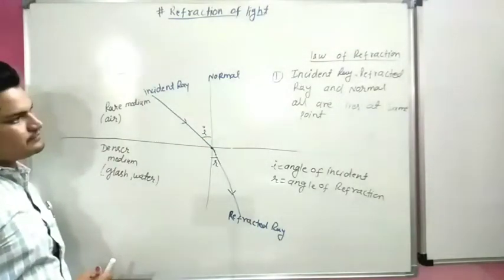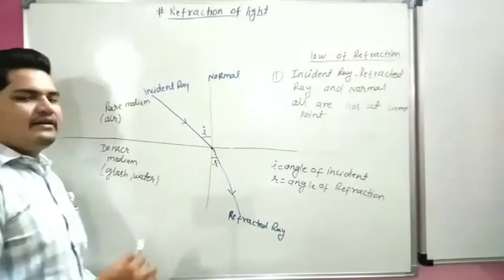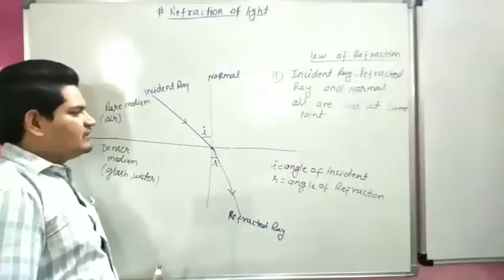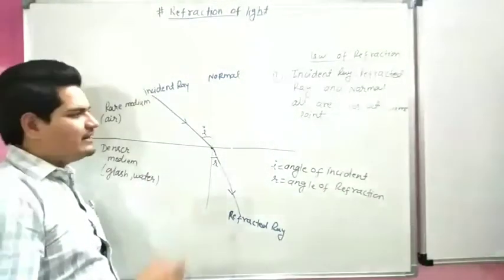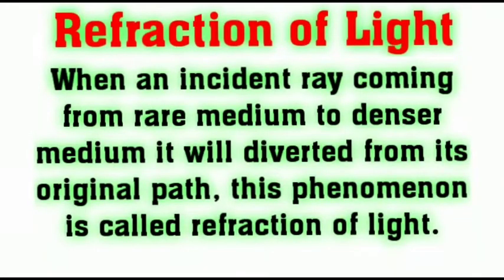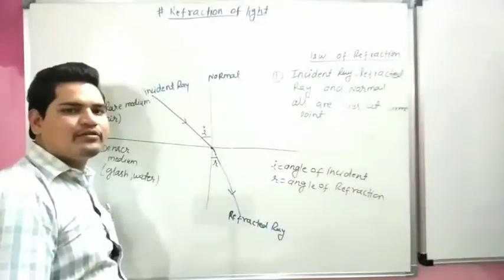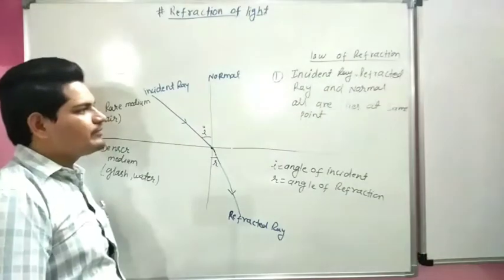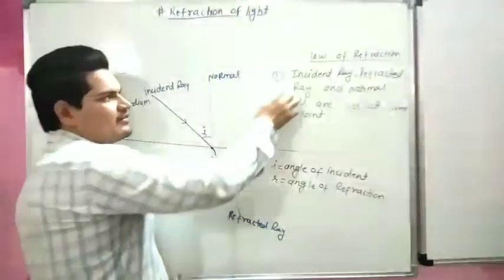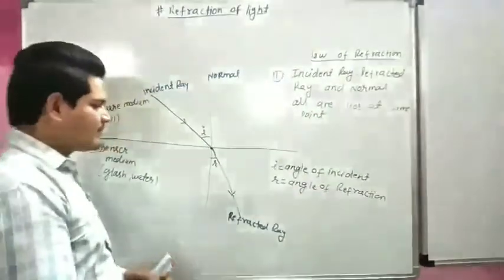Second law. Its definition is showing on your screen. Refraction of light: when an incident ray comes from a rare medium to a denser medium, it is diverted from its original path. This phenomenon is called refraction of light. Now we will start our second law.